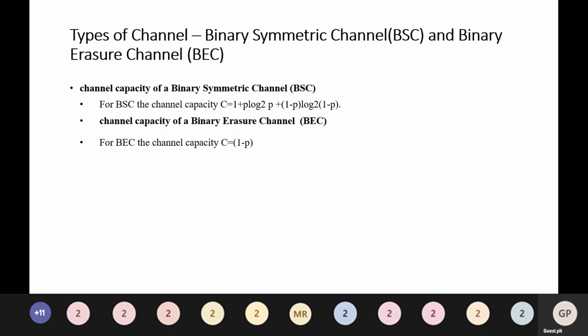For the BSC, the channel capacity C is equal to 1 + P log base 2 P + (1 - P) log base 2 (1 - P). For the BEC, the channel capacity C is equal to 1 - P.